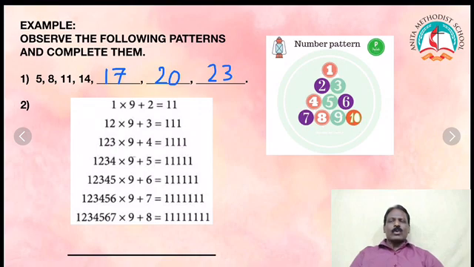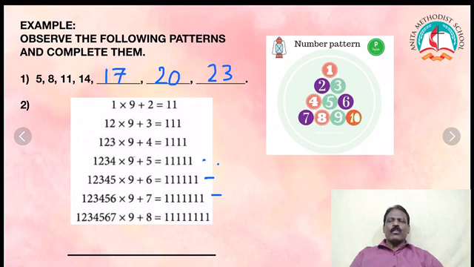See example 2. 1 into 9 plus 2 is equal to 11. Then 12 into 9 plus 3 is equal to 111. So 123 into 9 plus 4 is equal to 1111. 1234 into 9 plus 5, 11111 will come. 12345 into 9 plus 6 is equal to 111111. 123456 into 9 plus 7, how many ones will come? 7 ones.